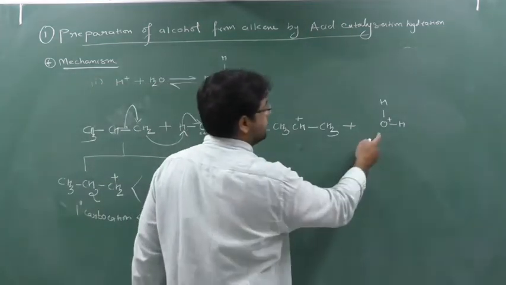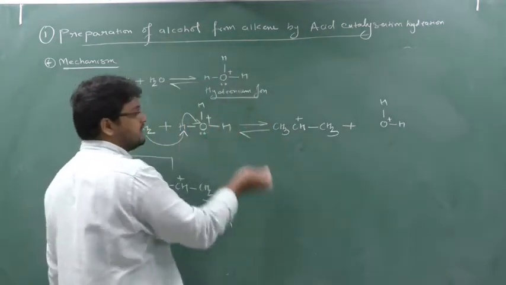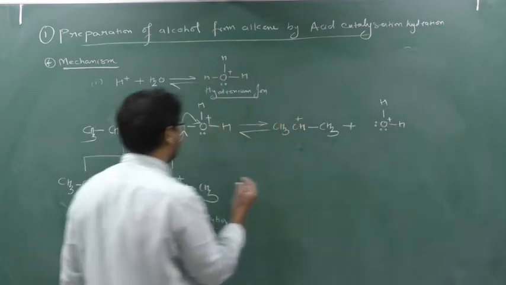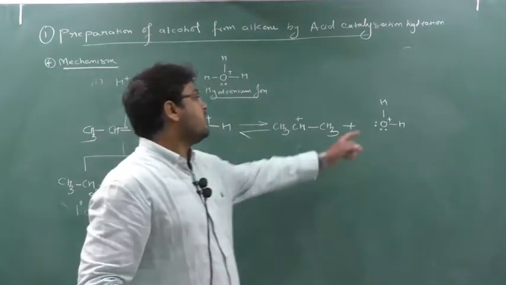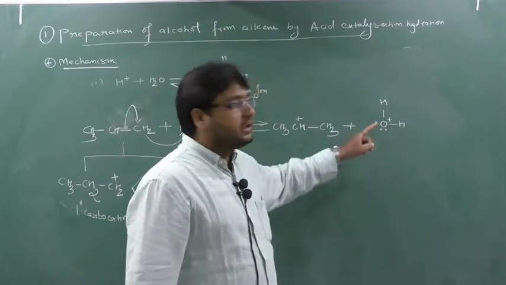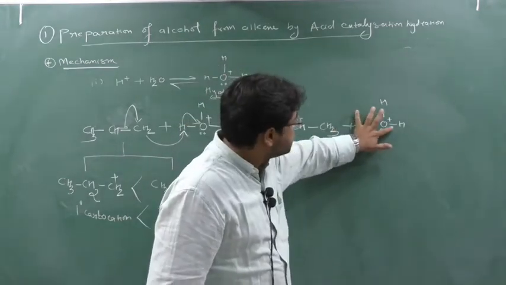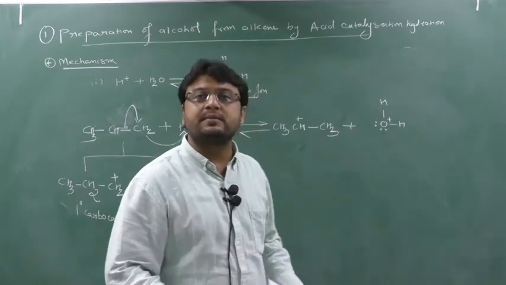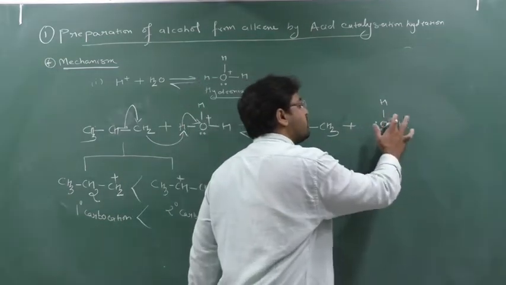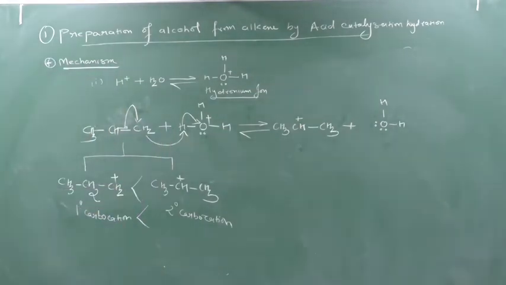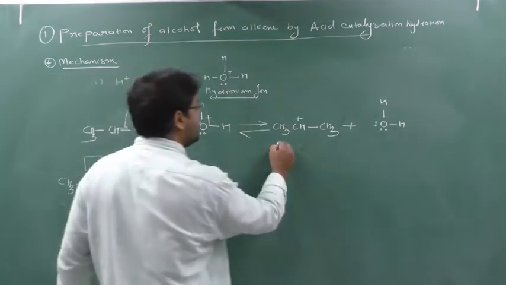So H will remove as H plus. So he has given the electron. How many electrons? Previously there were 2 electrons, and again H plus has left, and he has given the 2 electrons. Now oxygen, count the bonds on the oxygen. See here, 1, 2, 3, 4, 5, 6, 7, 8. So the oxygen octet is complete, which means this plus charge will now not come on the oxygen. Clear? So it will form what? H2O. So that is the first formation of 2 degree carbocation.